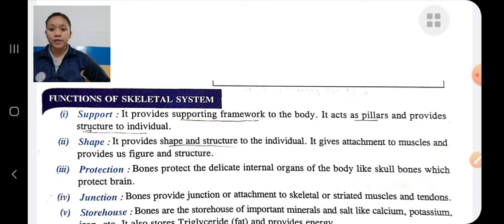There are different types of bones: long bones, short bones, irregular bones, flat bones, sesamoid bones, cartilaginous bones. There are three types of joints: immovable joint, slightly movable joint, and freely movable joint. Immovable joint like in the skull, slightly movable joint like in the vertebral column, and freely movable joint like in the shoulder, hip, etc.